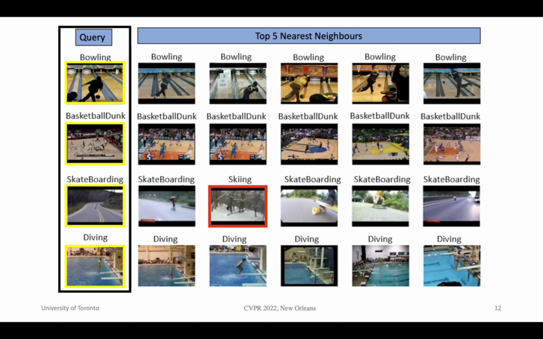As shown in the left column, we sample a set of query clips from the test set of the UCF 101 human action dataset, and for each, we retrieve the top 5 nearest neighbors in the embedding space from the training set, ordered from left to right. While the method is mostly successful in retrieving the video with the correct semantic class, there are cases where classes are confused as a result of similar backgrounds or motions.